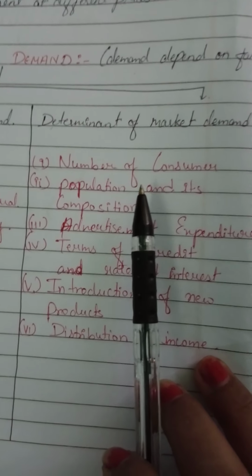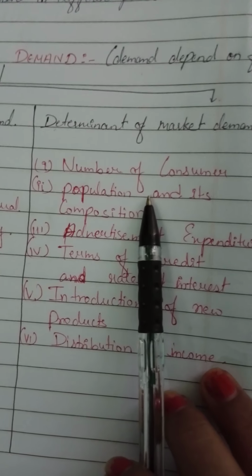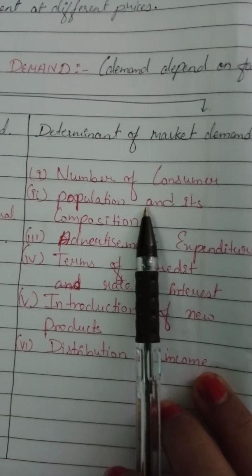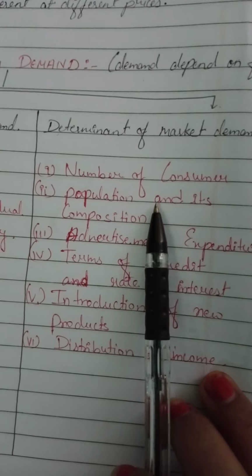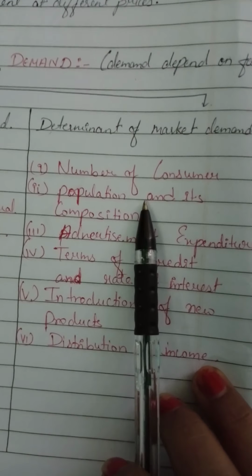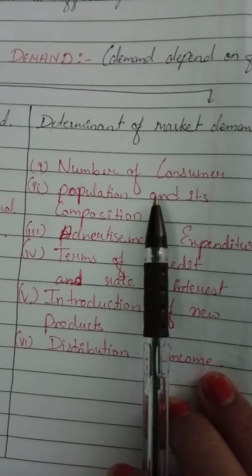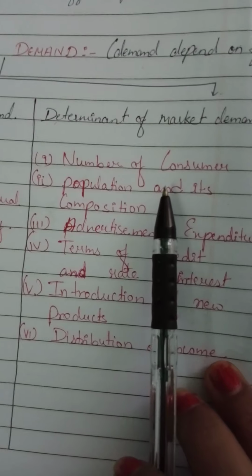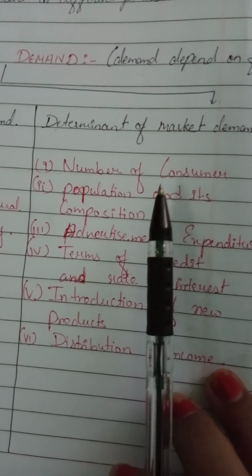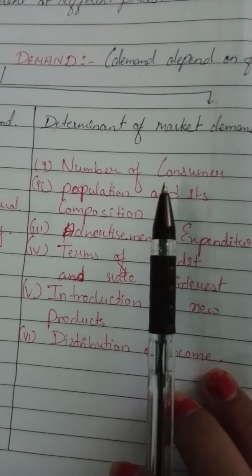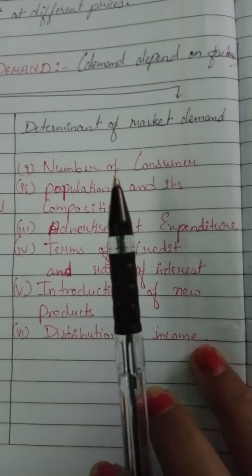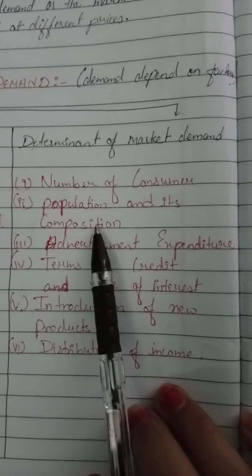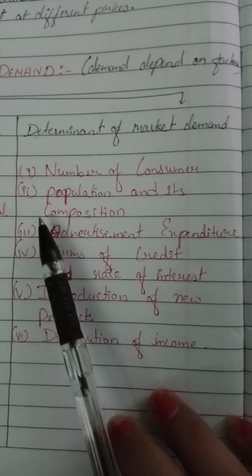For example, the demand for baby food depends on the number of babies in the total population. The demand for food grains in a country depends on the total population of the country. So as the total population increases, the demand for food grains also increases, and vice versa. If population decreases, demand will also decrease.